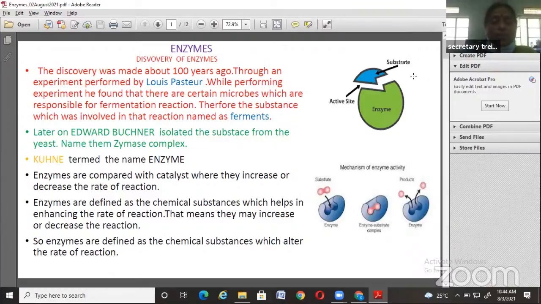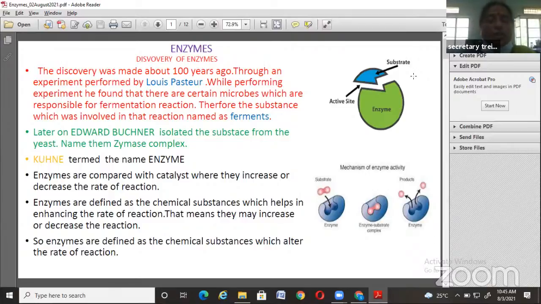Therefore, the substance which was involved in that reaction was named ferments. That means materials or microbes which help in performing the fermentation activity are called ferments. Here we are introducing two words, fermentation and ferments, introduced by the scientist Louis Pasteur.